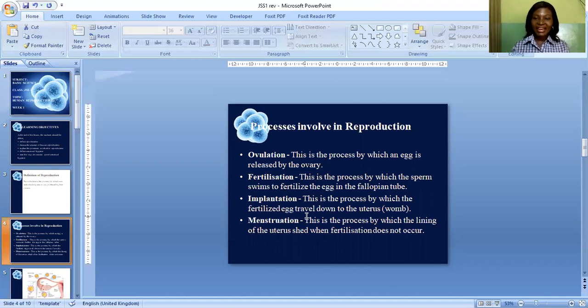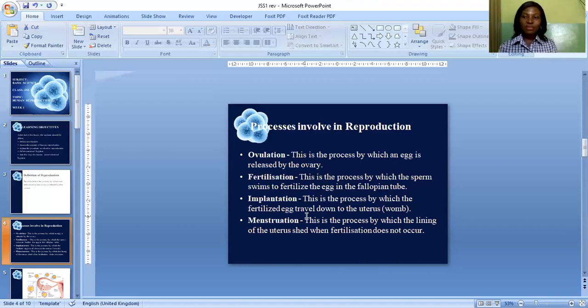After the egg has been fertilized, then comes implantation or conception. This is the process by which the fertilized egg travels down to the uterus or the womb. The fertilized egg will attach itself to the womb, and it will begin to develop into a zygote, then from the zygote into a baby, till 9 months when the woman will deliver.